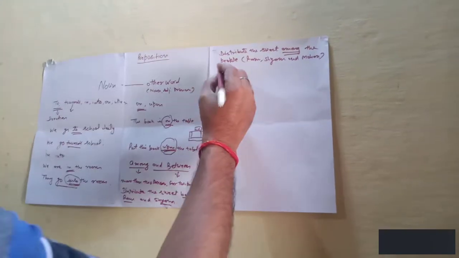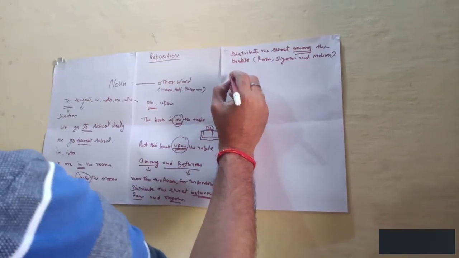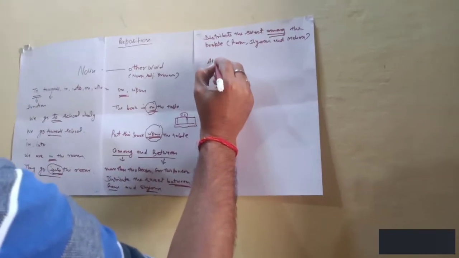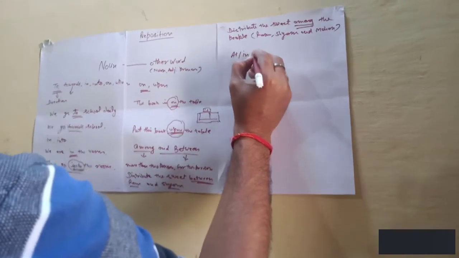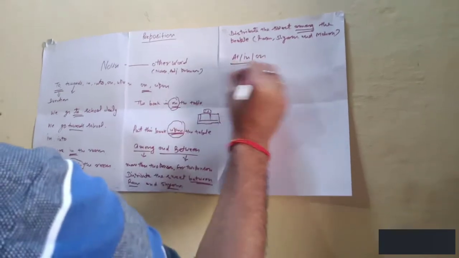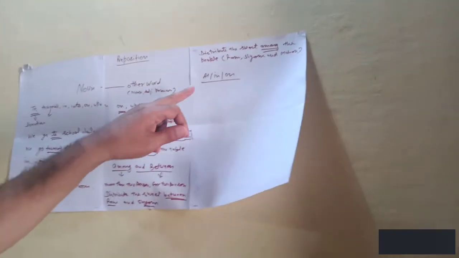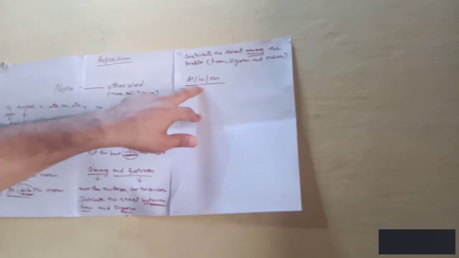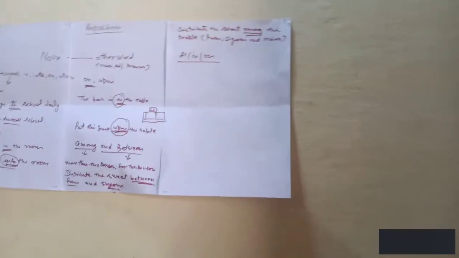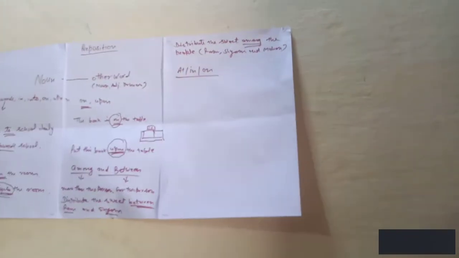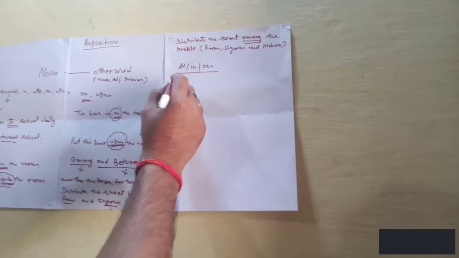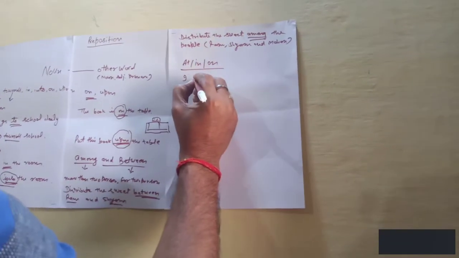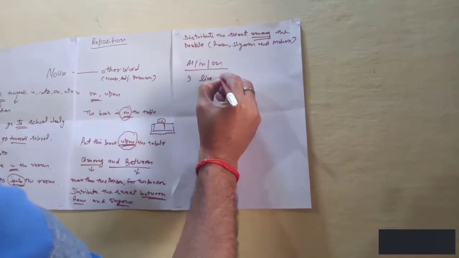So now the next words that we have to use in preposition are at, in and on. These three words. The meaning of these words: at means पर, in means में, on means पर. At is generally used for small places.